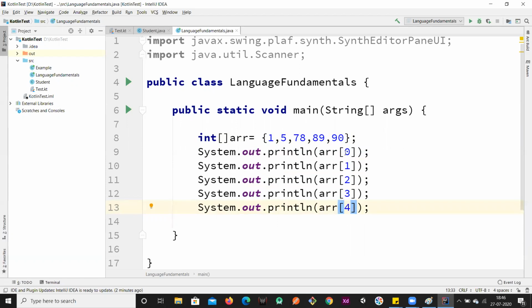So in this manner, starting from 0, this will be the lower index and this will be the higher index. Higher index will be array length minus 1, because it is starting from 0. Actually, the array length has to be 5, but since it is starting from 0, the highest index in the array would be length minus 1, that is 4. Okay. So if I run this application, all the elements will get printed onto the output screen.